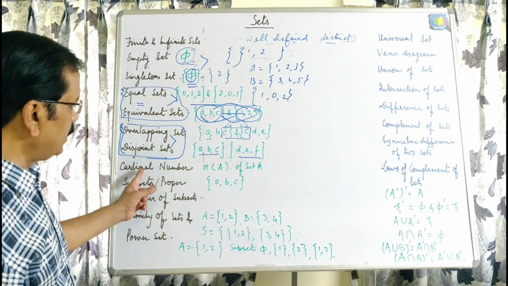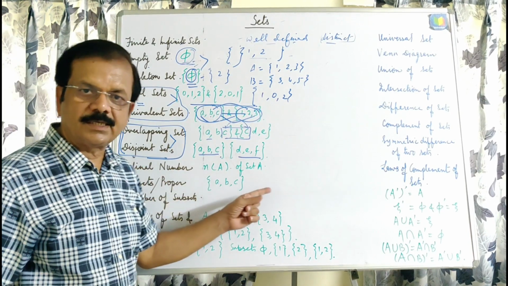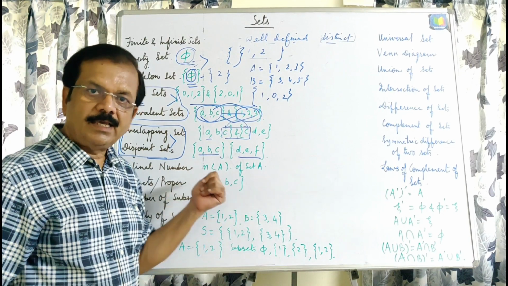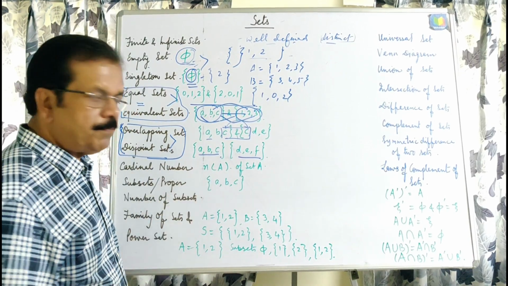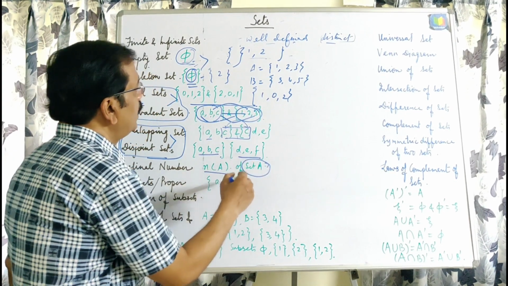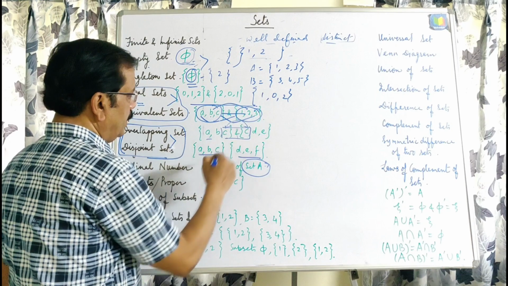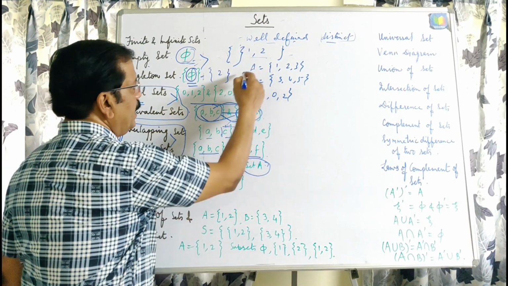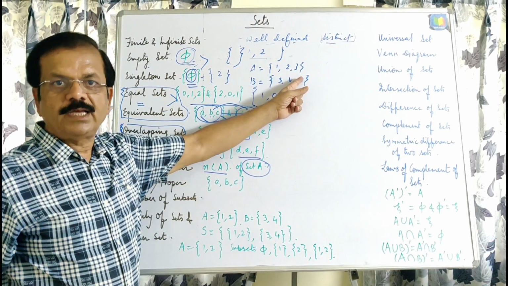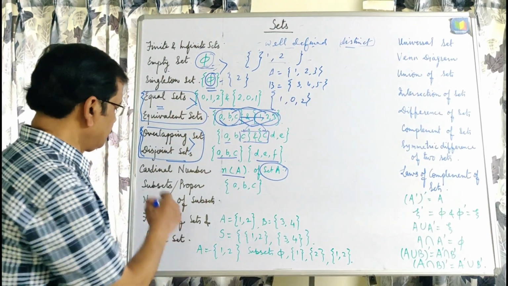Okay, and cardinal number: this is the number of elements, and this is represented by small n within bracket A, where A is any set. Suppose A is given as 1, 2, 3, then the cardinal number will be n(A) is equal to 3, because there are 3 elements. Now subsets.